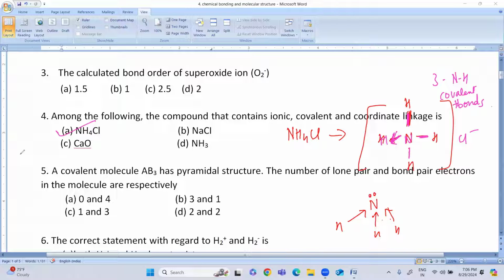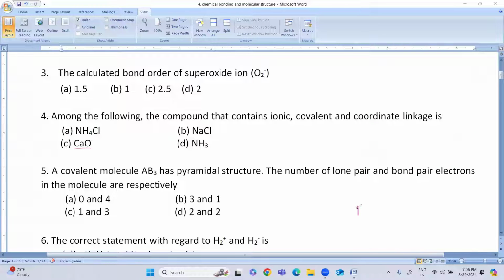Again, I'll write it here: N, H, H, H, and this is H. So this is your three covalent bonds, one coordinate bond, and NH4 plus and Cl minus, where the ionic bond is present.